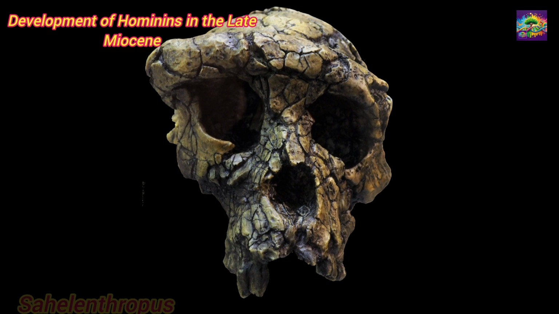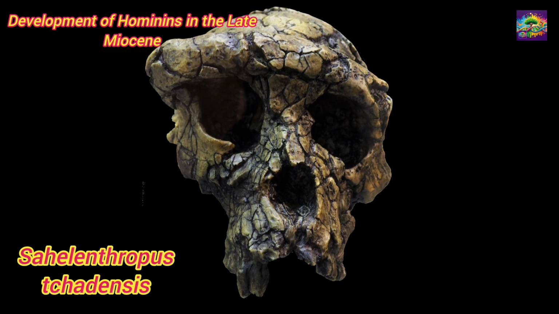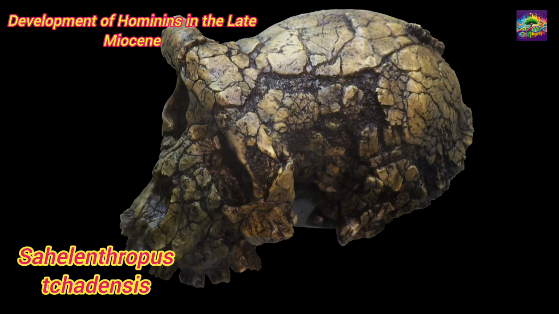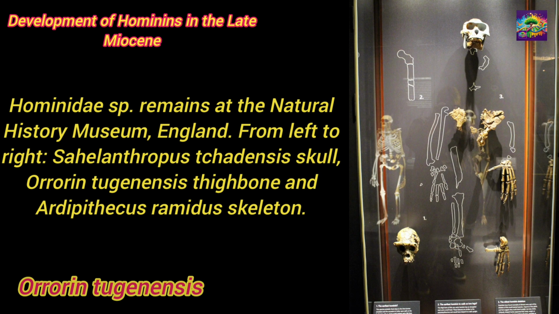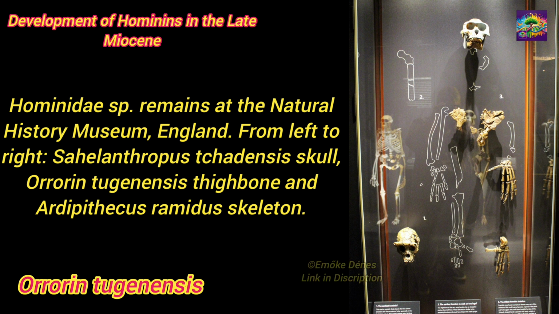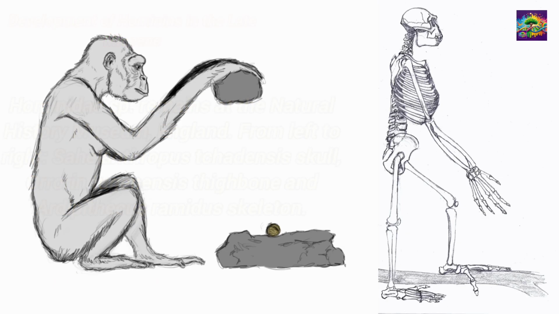Development of hominins in the late Miocene. Sahelanthropus tchadensis, approximately 7 million years ago. It is considered one of the earliest branches to diverge from the common ancestor of humans and apes. It exhibited partial bipedalism. Orrorin, approximately 6 million years ago. The leg bones of this species suggest that it was bipedal. It is possibly one of the earliest branches in human evolution.